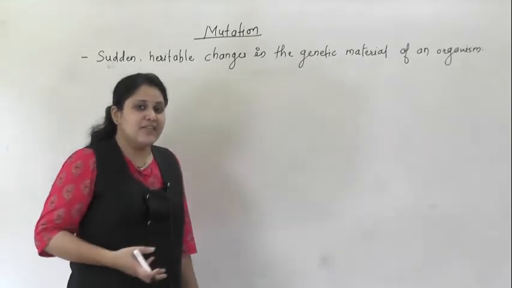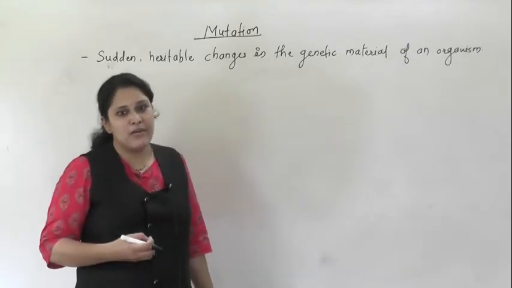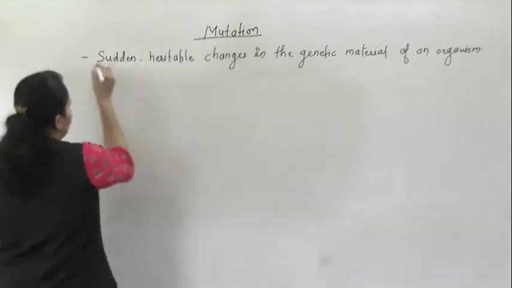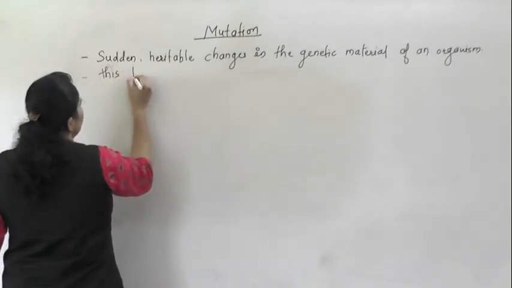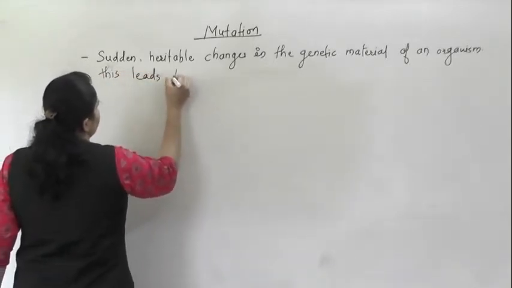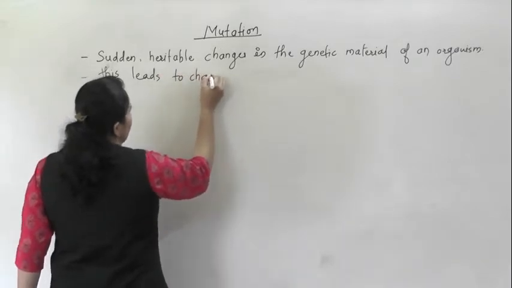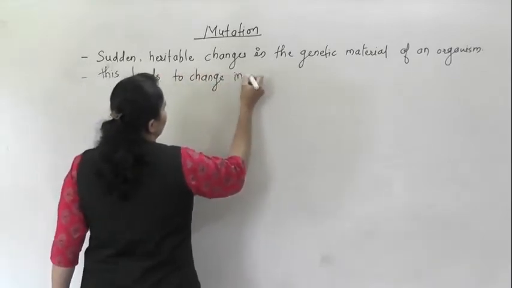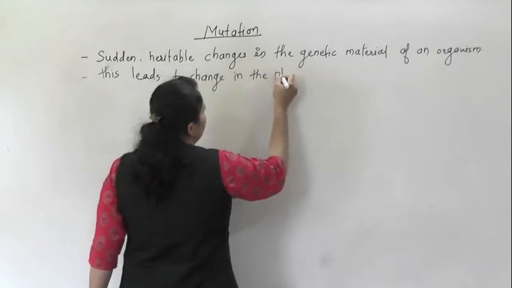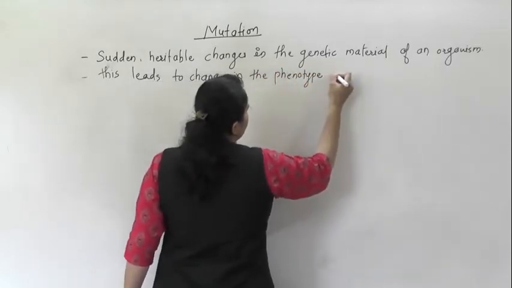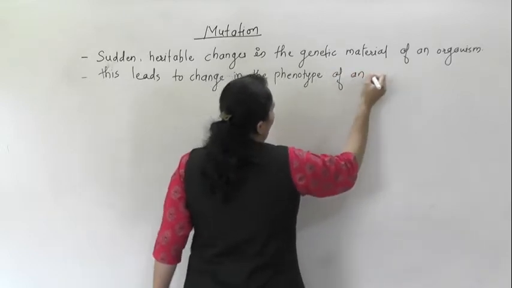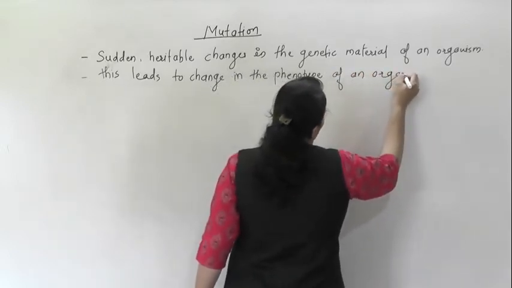Because of this, there is a change in the phenotype of an organism.